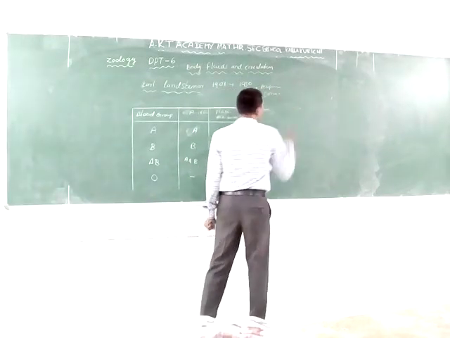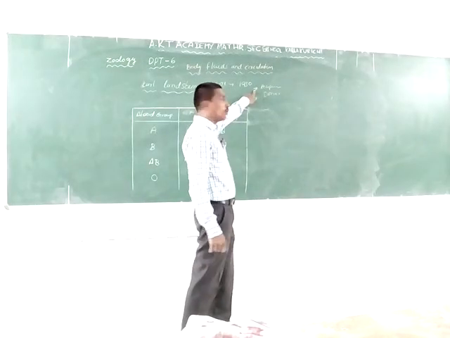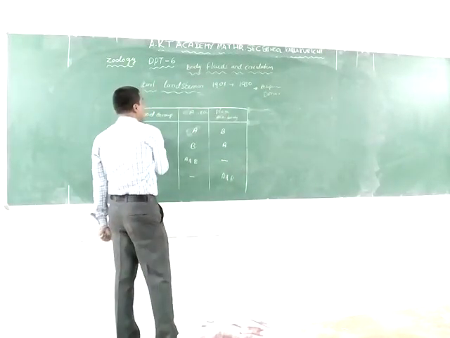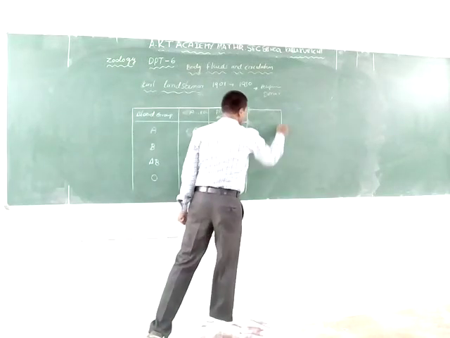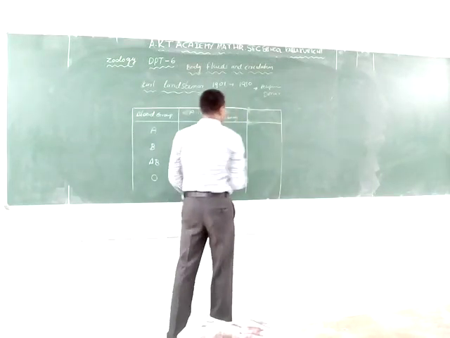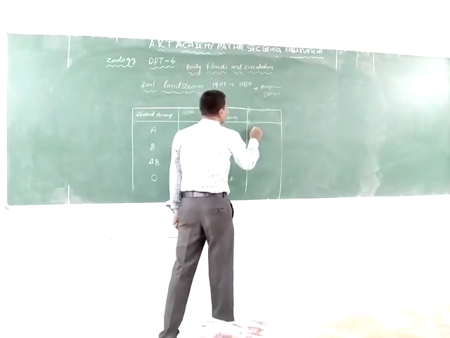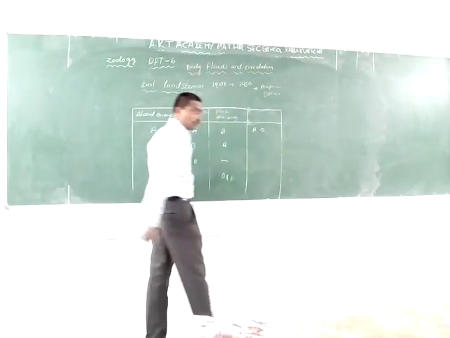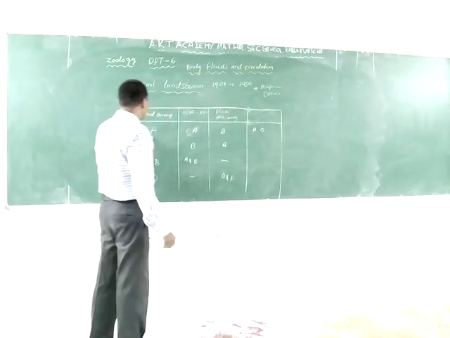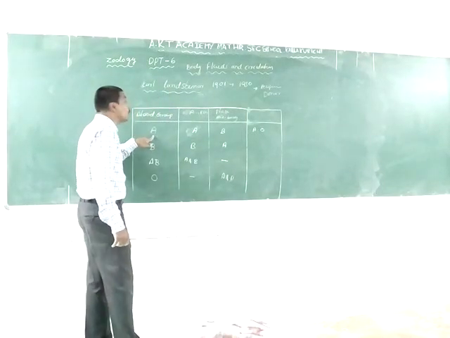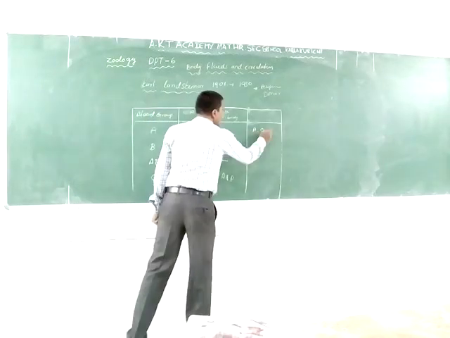So there are recipient blood groups and donor blood groups. A blood group patients receive from A and O blood groups.